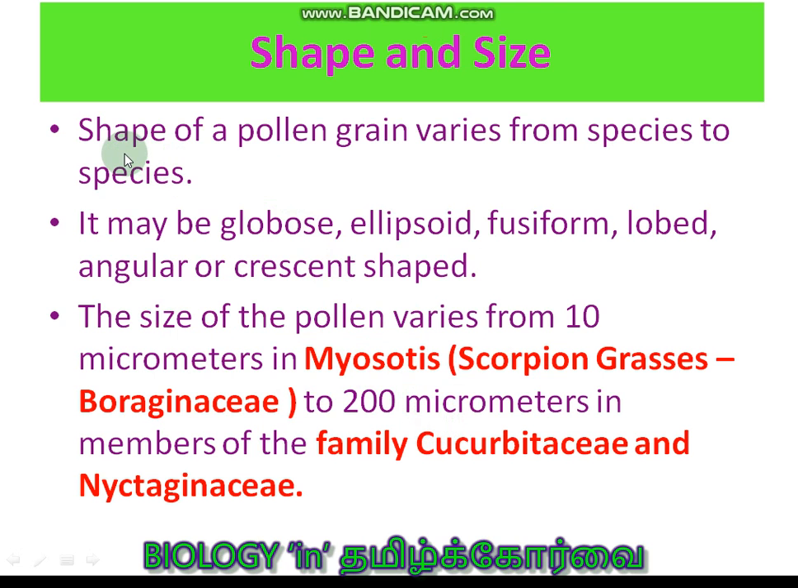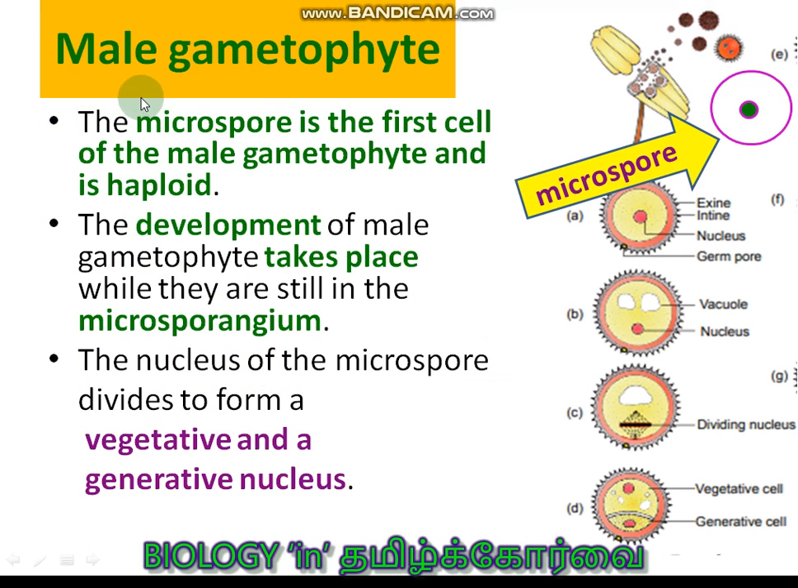Shape and size. The shape of the pollen grain varies. It may be globose, ellipsoid, fusiform, lobed, angular, crescent shaped. So these are the shapes. The size may range from 10 micrometers in Myosotis, also called the scorpion grasses belonging to the family Boraginaceae, to 200 micrometers in members of the family Cucurbitaceae and Nyctaginaceae.